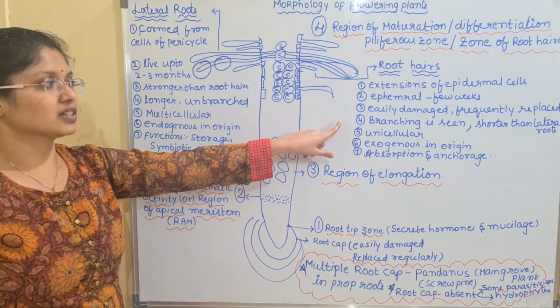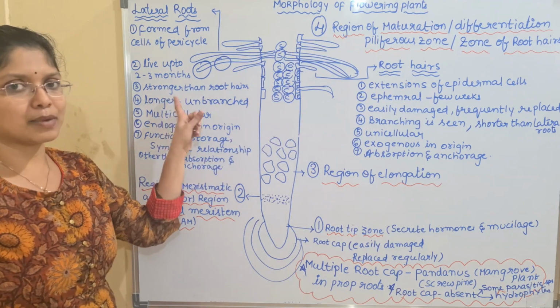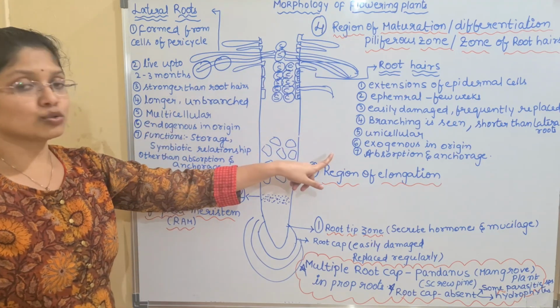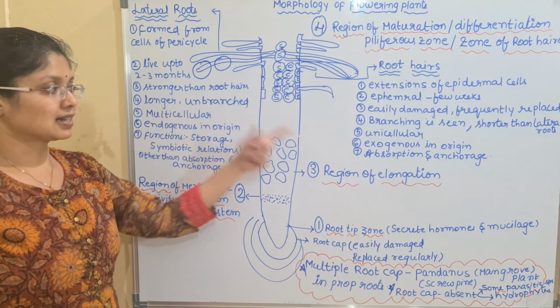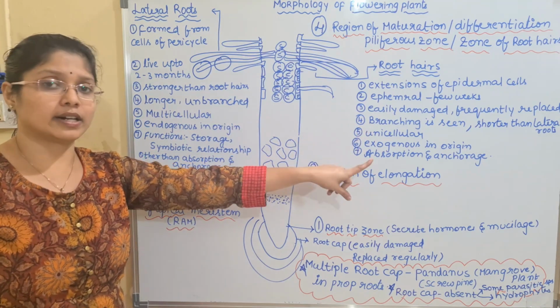And next we have the branching condition. Root hairs are shorter than lateral roots. Lateral roots are longer and branching is absent. Root hairs are unicellular, lateral roots are multicellular, and exogenous and endogenous in origin respectively. And lastly, I have told you regarding the function: absorption and anchorage.